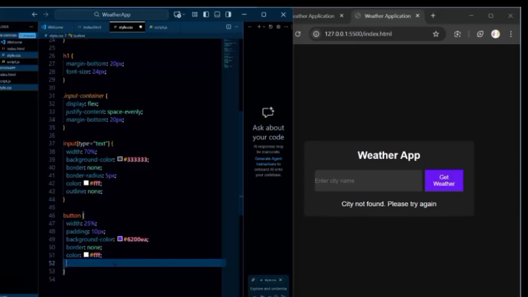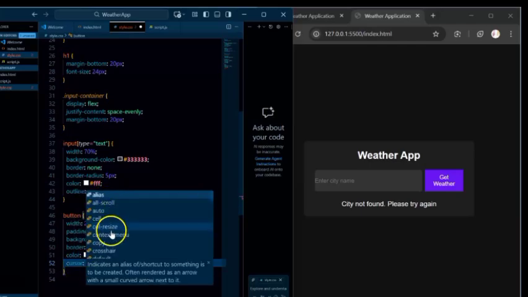Another thing we also want to have is how you want your cursor to be. You want to leave that as pointer, right? Let's see the difference now. Cursor, and you have different options. You have scroll.